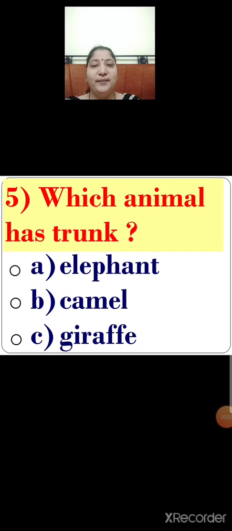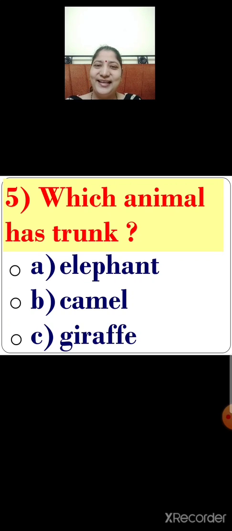Next. Number 5. Which animal has trunk? Listen to the question carefully. Which animal has trunk? There are 3 options given below. They are option A, elephant, option B, camel, option C, giraffe. Children, a giraffe has a long neck. A camel has hump on its back. And an elephant has trunk.